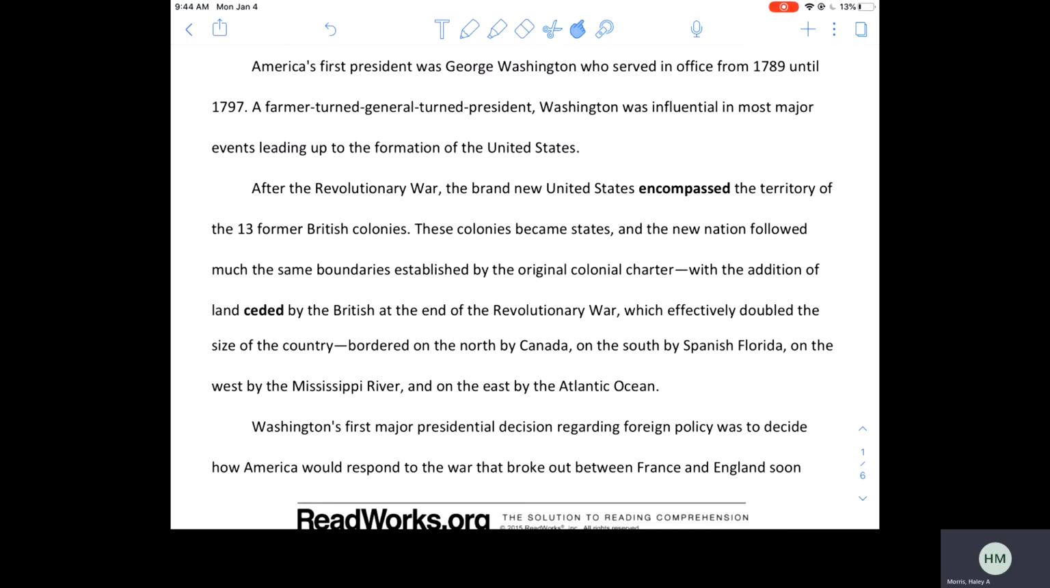And so in that paragraph, you should have written your synonyms for encompassed, as well as ceded, the land ceded by the British.